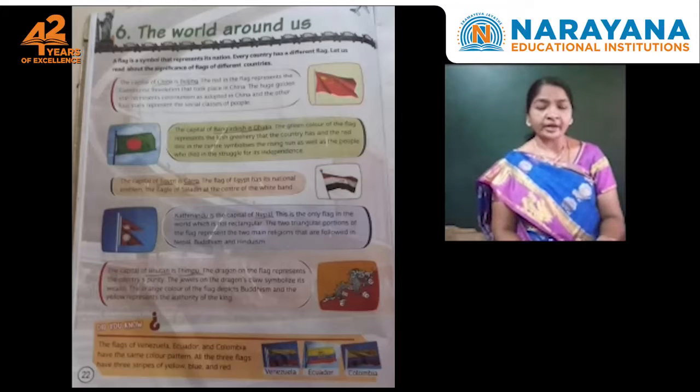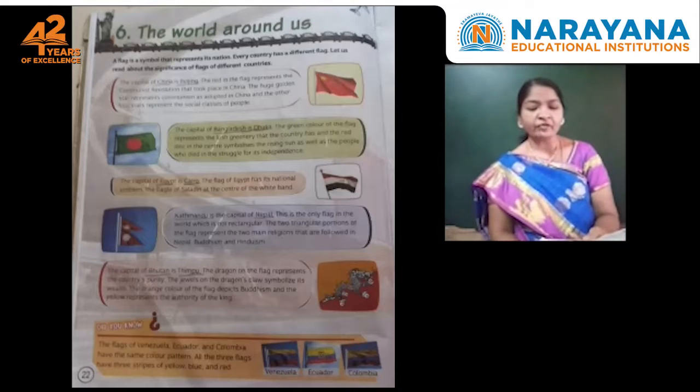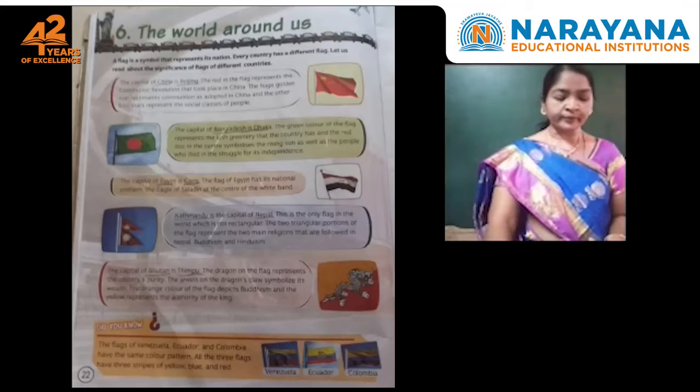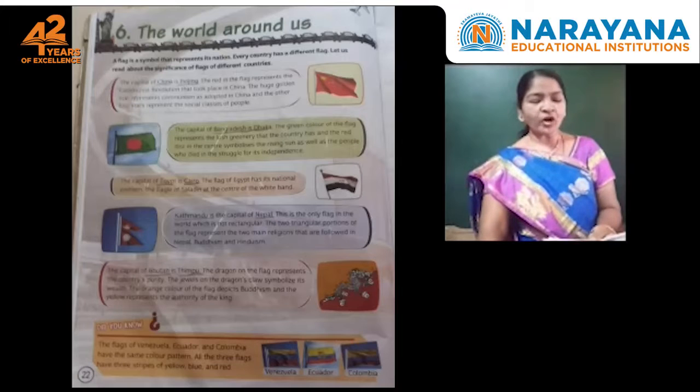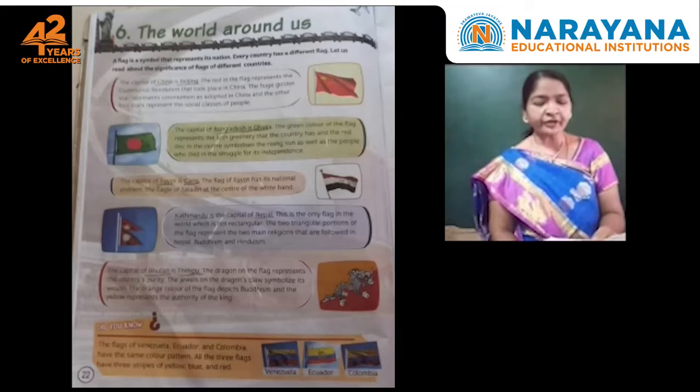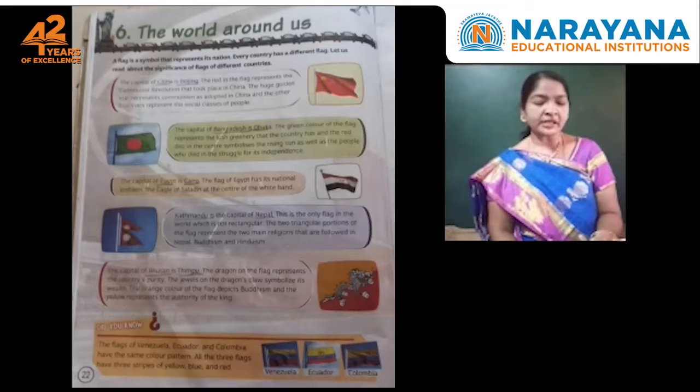Okay, children. And next here given one more, the Bhutan flag. What is the capital of Bhutan, children? Thimphu. The dragon on the flag represents the country's purity. The jewels on the dragon's claw symbolize its wealth.